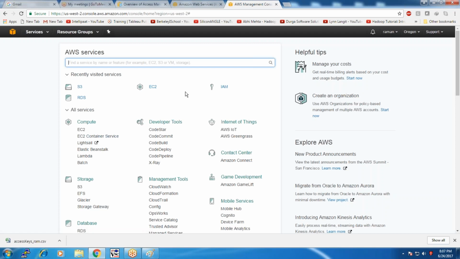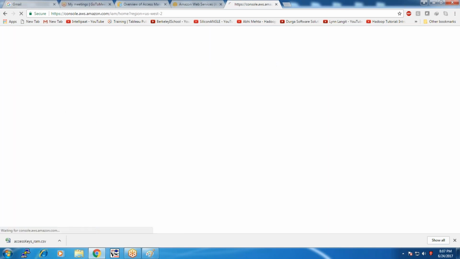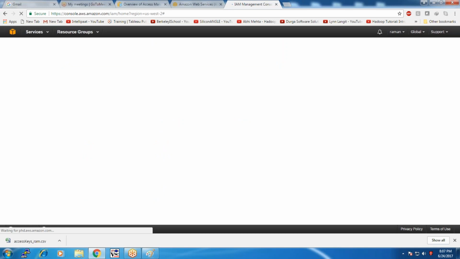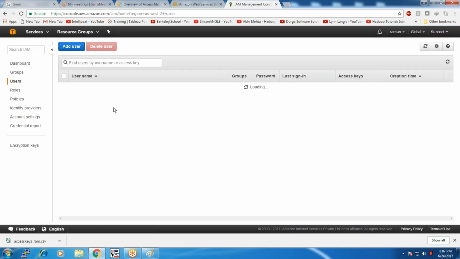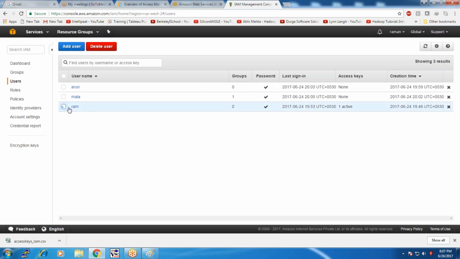Now let me go to IAM and assign a credential for user Ram. Now we have 3 users, 1 group and 3 roles assigned. Now we can find a user. Let me take the user Ram.